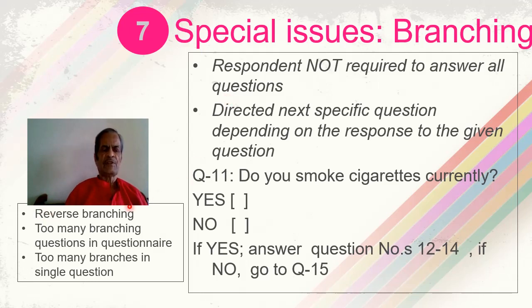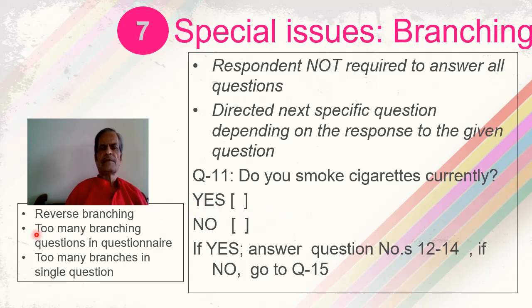So that is called reverse branching. Reverse branching is when the person is reverted back to some previous question after answering the given question. And reverse branching is undesirable in a good questionnaire.